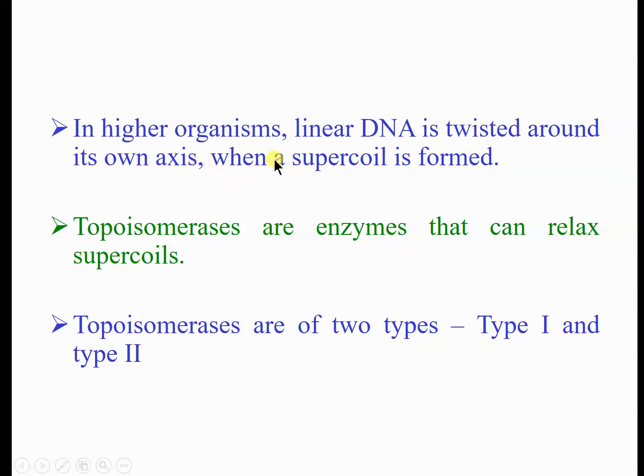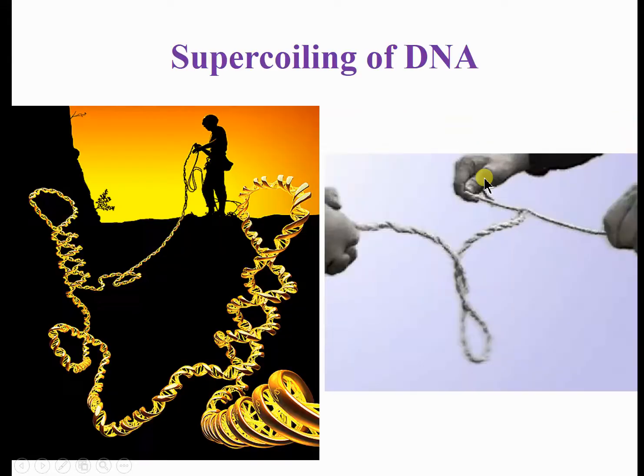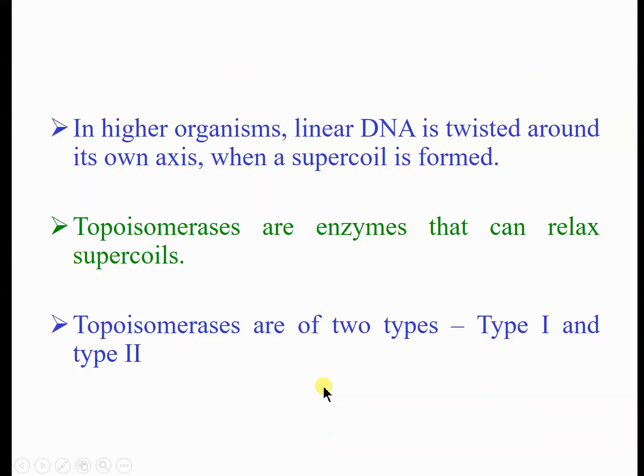In higher organisms, the linear DNA, as in human DNA, is twisted around its own axis when a supercoil is formed. This is the supercoil, so the strands have become twisted around each other, like here, twisted across the double stranded DNA, and also here. This twisting is relieved by topoisomerase enzyme, which can relax the supercoils.